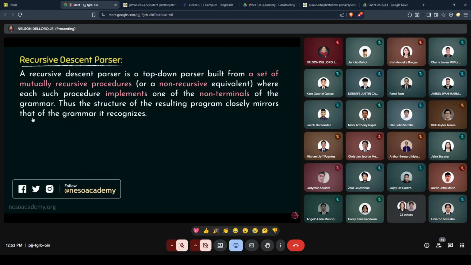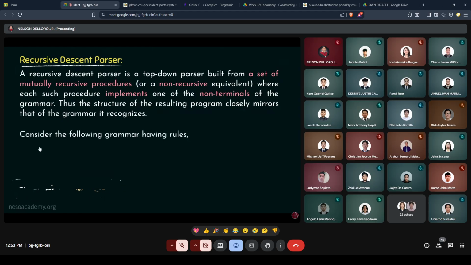Now, this particular definition will be more clear with the help of an example. So, consider the following grammar having the rules. E can be rewritten as I, E prime or E dash, and E dash or E prime can be rewritten as plus followed by I followed by E dash or epsilon.